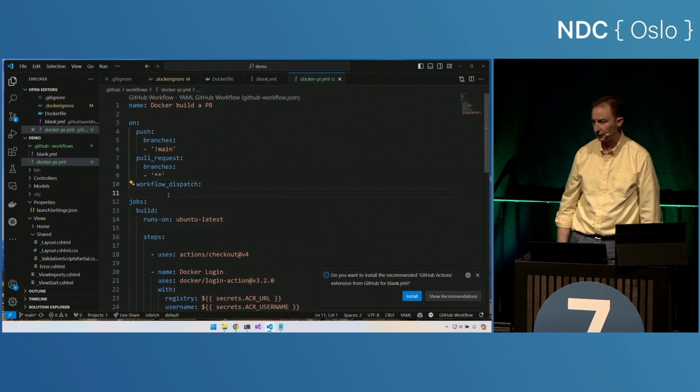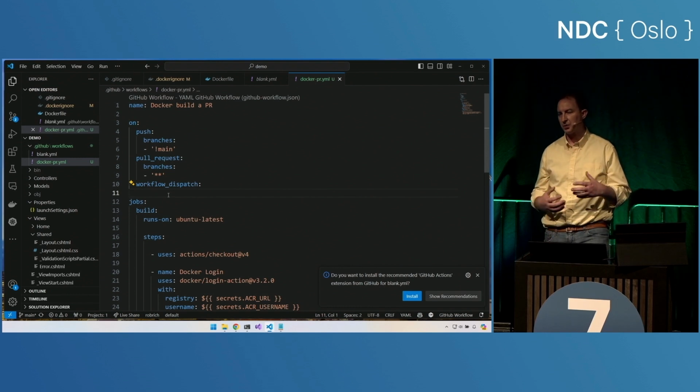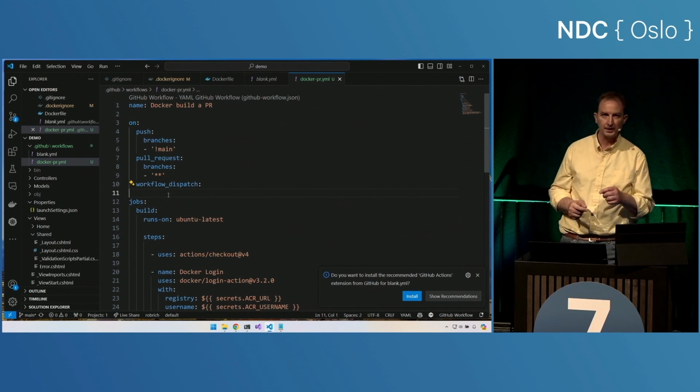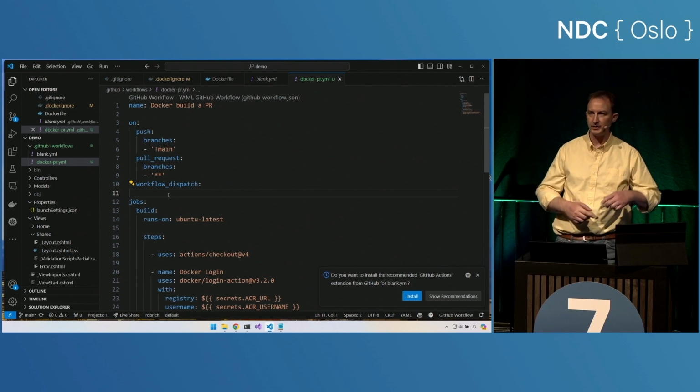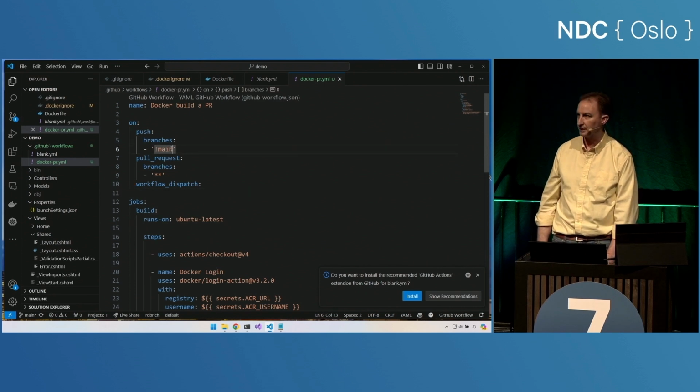Now, why do we have both? Well, for internal collaborators, people who are part of our project, they're probably going to create a new branch. Maybe it's feature/something, and then they'll want to merge that back in. So this top one will grab that build.